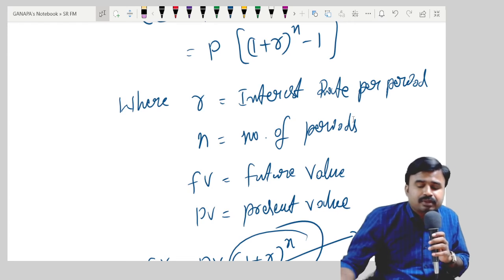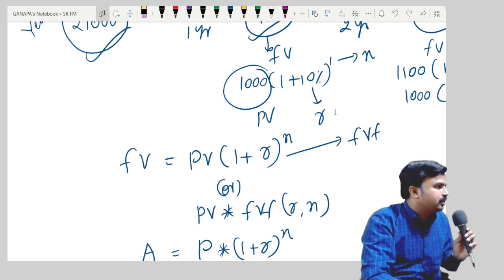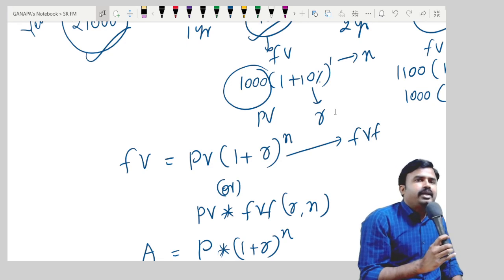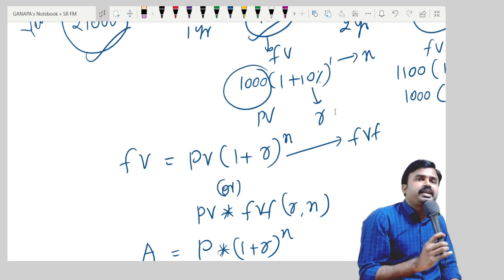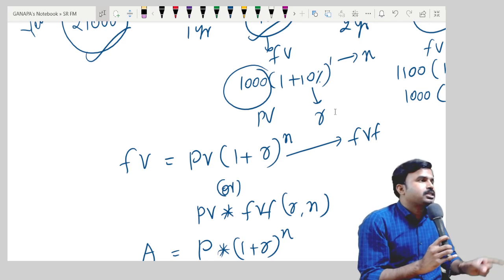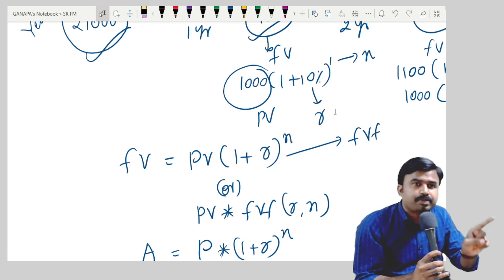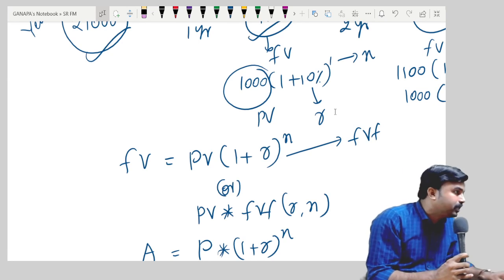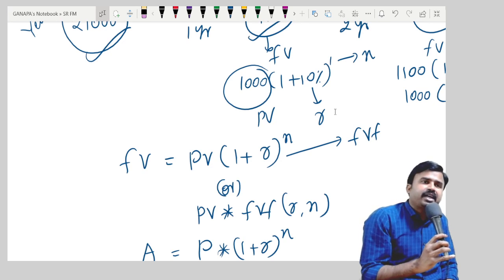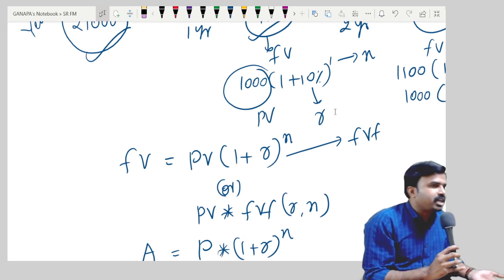Is it clear? This particular formula is not applicable to years only. Here R need not be interest rate per annum only. Here R means interest rate per period. That means your interest rate can be expressed for 1 year, or for half year, or for quarter, or per month, or per day. That means R is equal to interest rate per annum, interest rate per half year, interest rate per month, interest rate per quarter, interest rate per day.